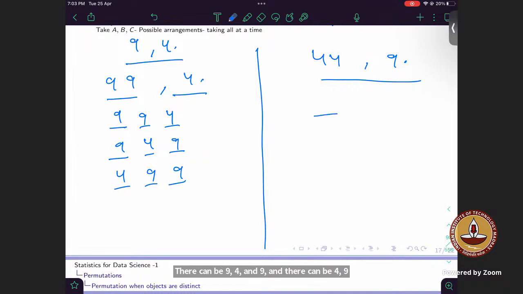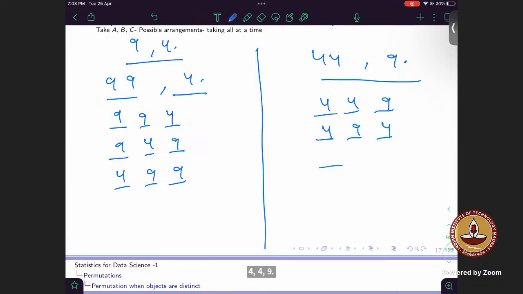Similarly, it can be 4, 4, 9; 4, 9, 4; and 9, 4, 4, right?